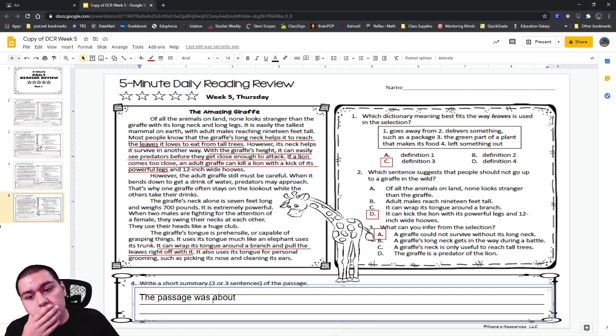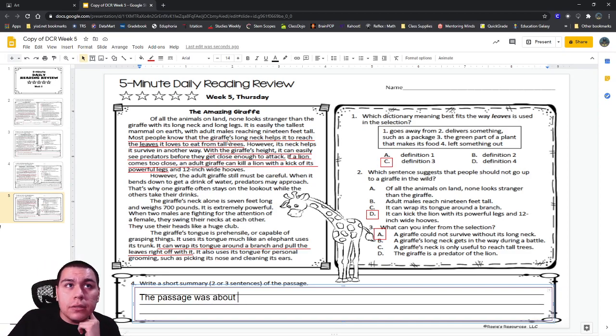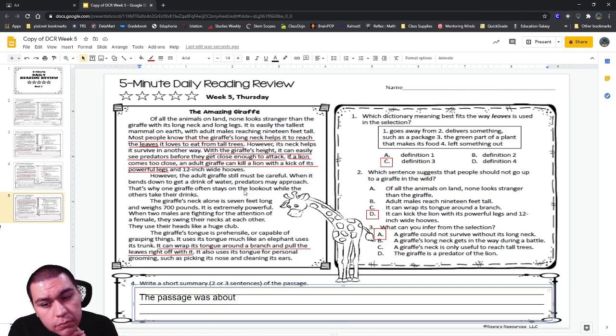What is that for? Is it for number 3? What do you mean? We're not finished checking the proof yet. For 3? The proof for 3, we already have it underlined. It helps it to reach the leaves, and it helps it to see predators before they get close. Yeah, that's enough. What I meant was, what is that one for? The one that we're doing right now, that's for question 4.